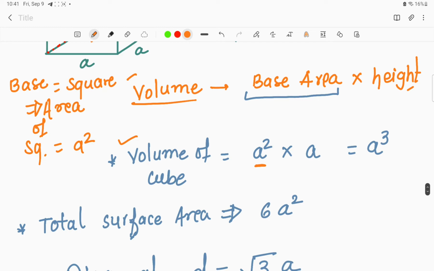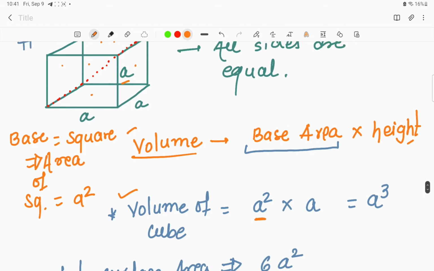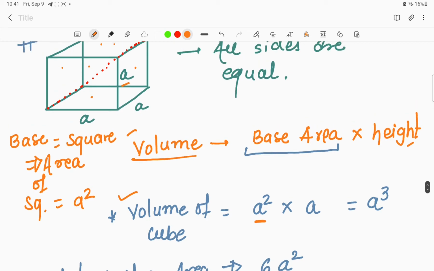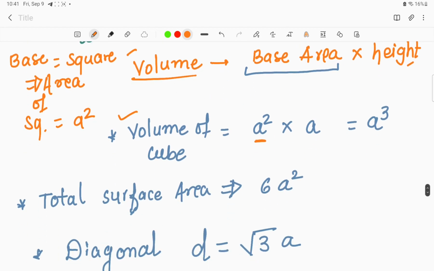And total surface area is equals to what? For that we need to see how many faces of the cube are there. We find that there are total 6 faces of the cube. When we go through it once, we'll find that upwards and downwards are the 2 faces, front and backward are the 2 faces, and the lateral 2 faces are the faces of the cube. So total 6 faces of the cube are found over here. So basically when we go for the total surface area, we'll take it as 6a square.